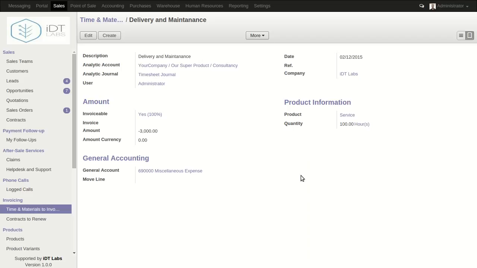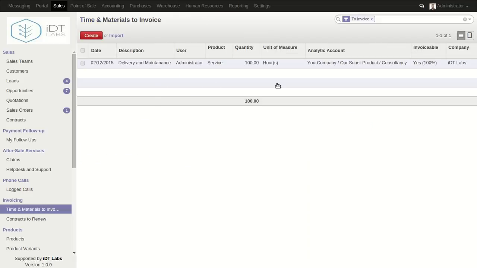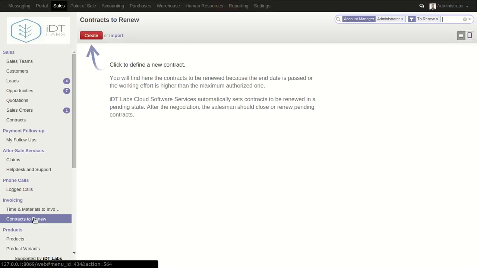After clicking save, we see that it has been automatically created. If we come over here, we can see whether it is invoiceable and the analytic account. We can see the quantity and the unit of measure, 100 hours. So we can again come over here to talk about creating contract to renew.